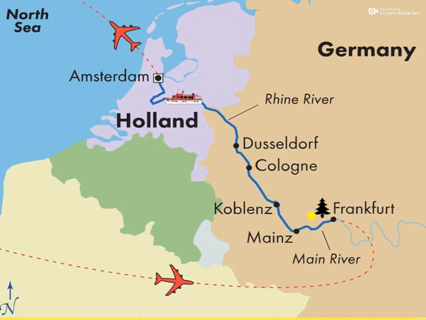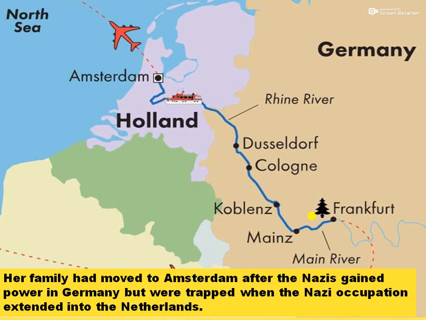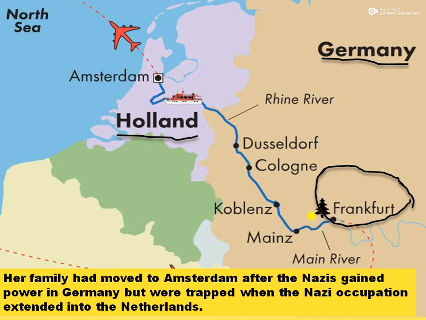So this is a map I would like to show you about Germany, where the family lived. In Frankfurt, she was born. And then, because the Nazis gained their power in Germany, they were trapped, and so they went to Holland, Amsterdam, but still the Nazi government extended to the Netherlands.